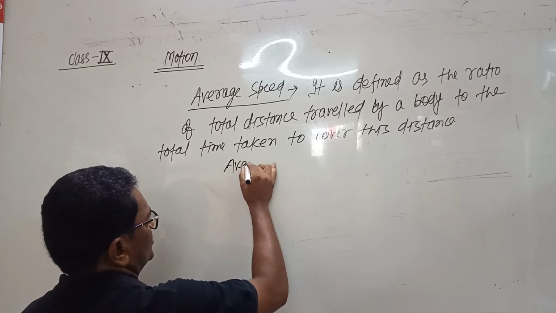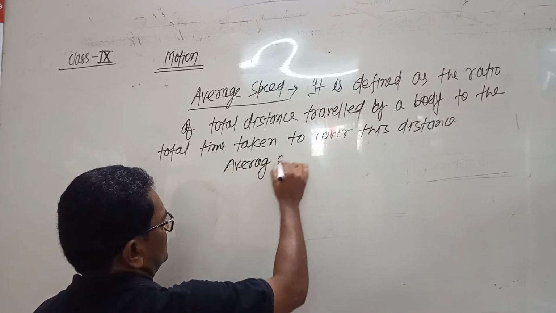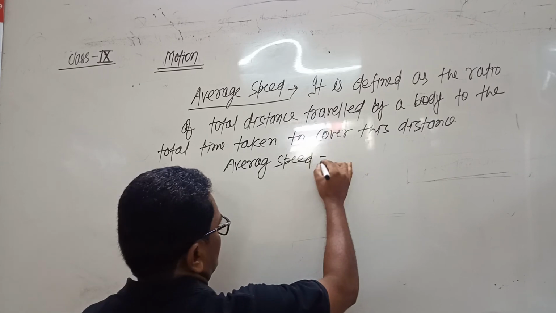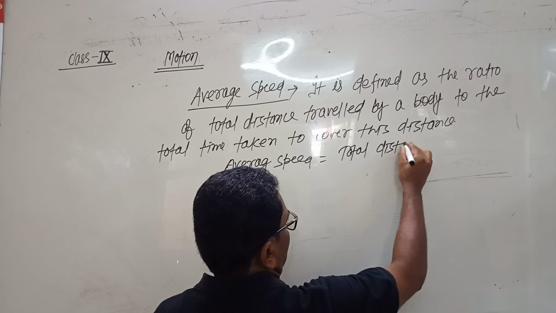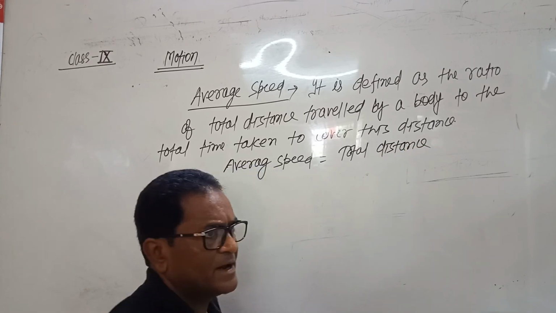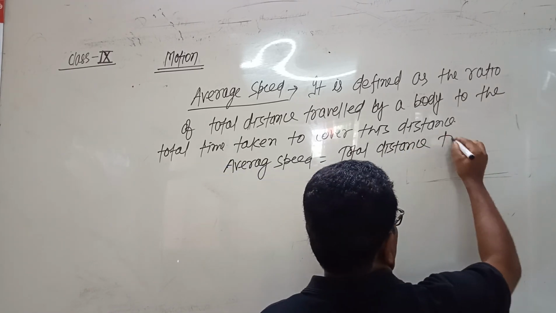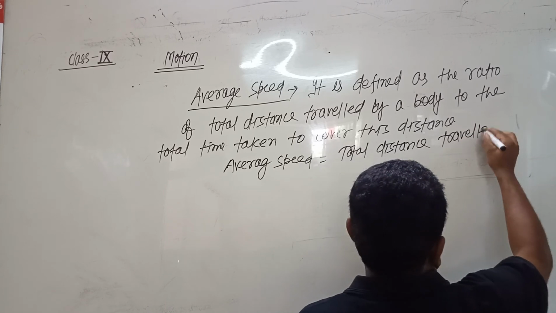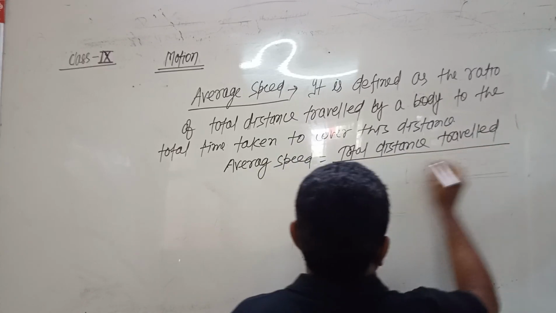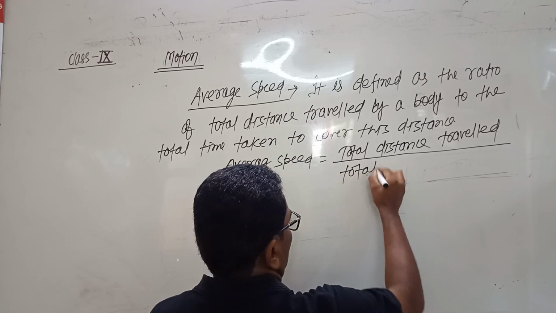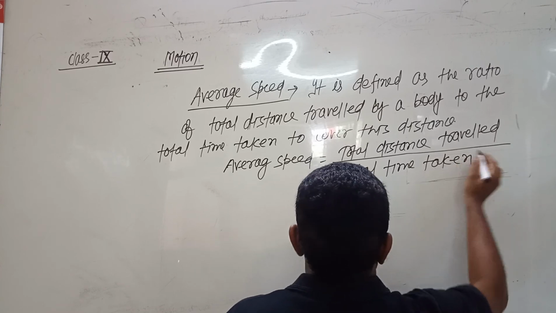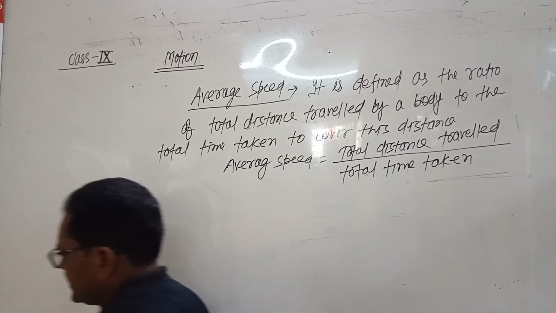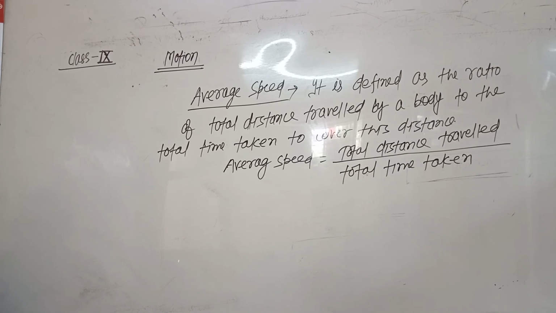Average speed equals total distance traveled by total time taken to cover this distance. Its SI unit is meter per second.